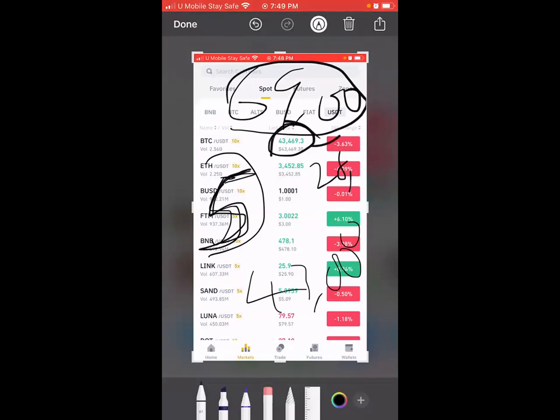Now, what will cause this Bitcoin to rise again? As more people get to know about cryptocurrency, as more people begin to adopt cryptocurrency, what do you think will happen? People will start buying this Bitcoin at $43,000. And as more people buy it, putting in more of their capital, what will happen? The price of Bitcoin will start going up.